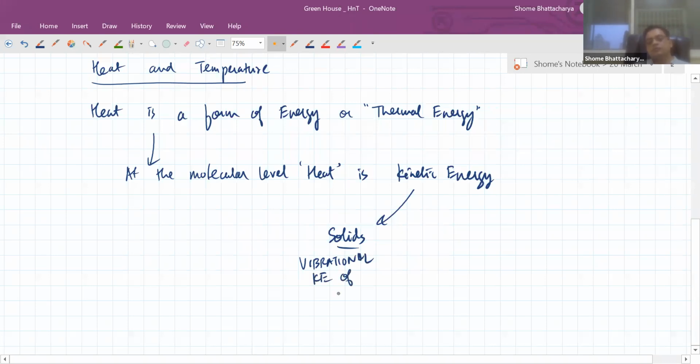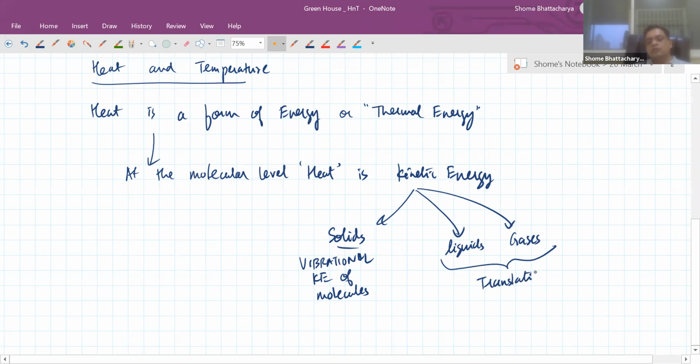In liquids and gases, it is a combination of translational and rotational motion. And also in some cases vibrational.